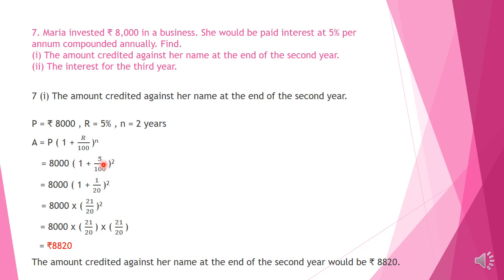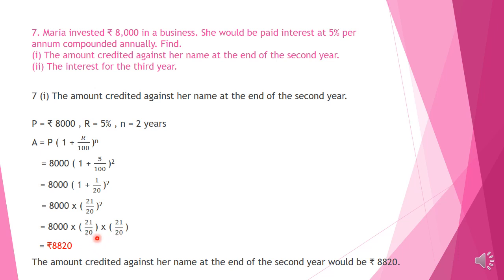Now children, 5 and 100 we can simplify by 5. 5 changes to 1, 100 changes to 20, and 1 plus 1 by 20. And this converting into improper fraction we get 20 plus 1, 21 by 20. So equation becomes 8,000 into 21 by 20 all square, and it means 8,000 into 21 by 20 into 21 by 20. And now we have to do the simplification.